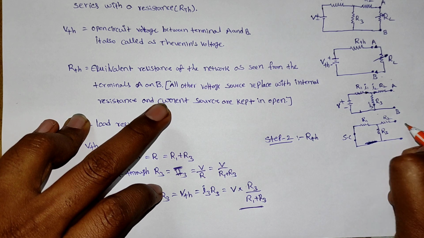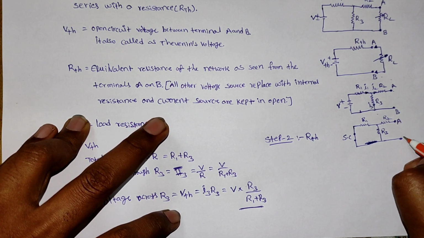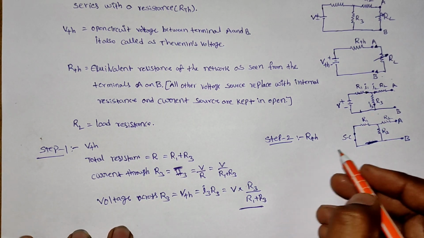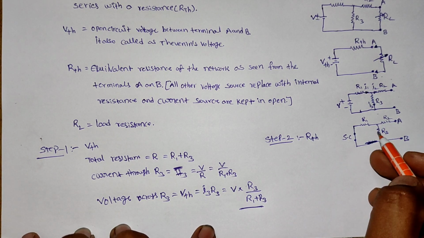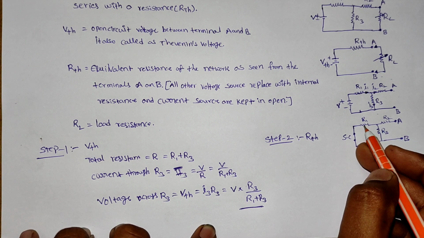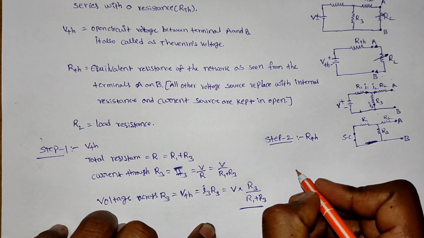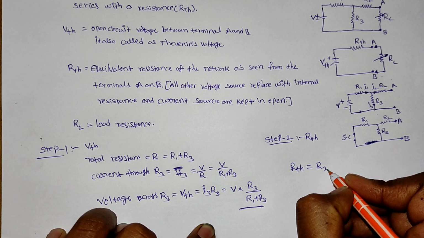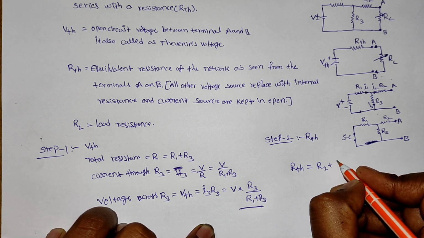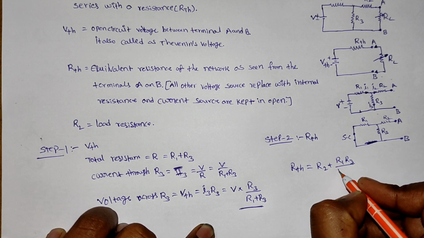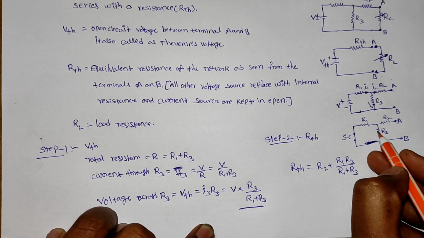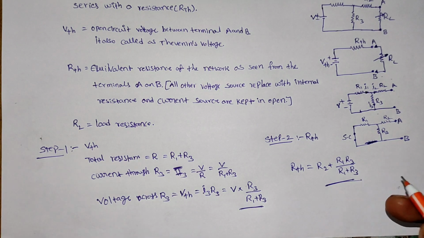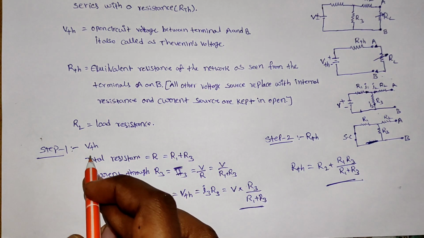Now we will see from here. We have to calculate between the A and B terminals. Here RTH means R2 is in series with R1 and R3. So I can write RTH equal to R2 plus R1 into R3 by R1 plus R3. Why? Because these two are in parallel and it is in series. This is RTH. Now we have found VTH and RTH.